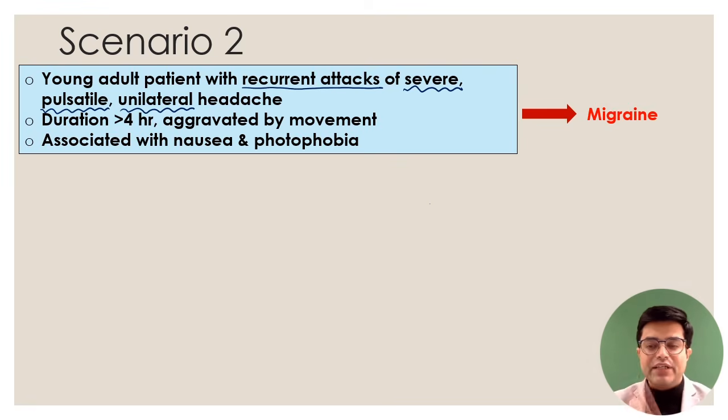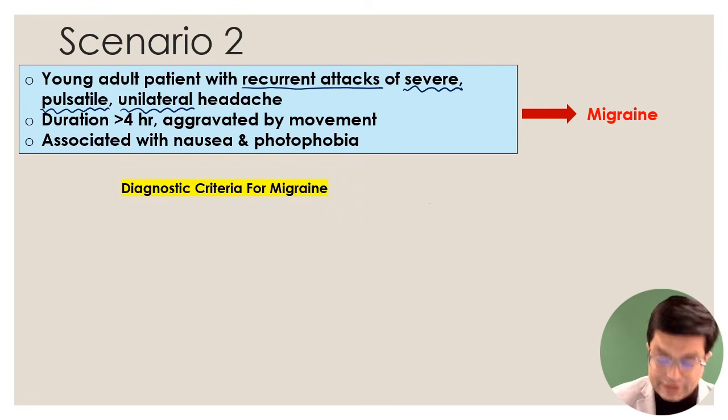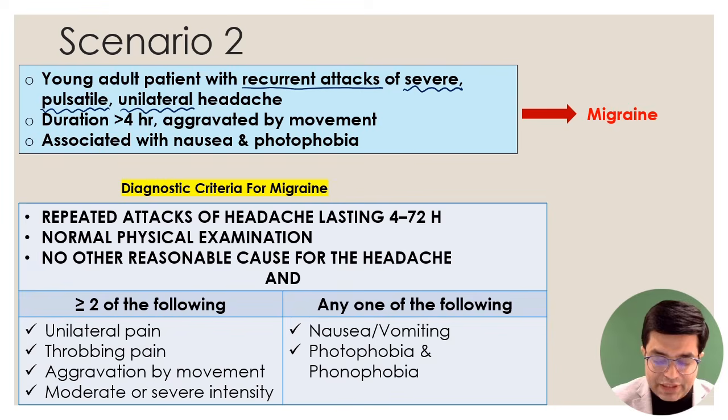Migraine में young adult patient having unilateral headache, throbbing, pulsatile, severe in nature, associated with nausea and vomiting, and photophobia. Do you know that there is a diagnostic criteria for migraine? Yes. What is the diagnostic criteria? Have a look at this. They can ask you in the exam: all of the following are features of diagnostic criteria except. So they will say migraine diagnosis is made something like this.